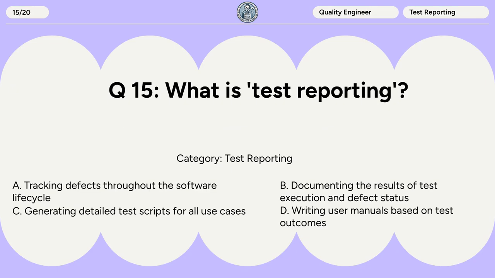Question 15. What is test reporting? A. Tracking defects throughout the software lifecycle. B. Documenting the results of test execution and defect status. C. Generating detailed test scripts for all use cases. D. Writing user manuals based on test outcomes.